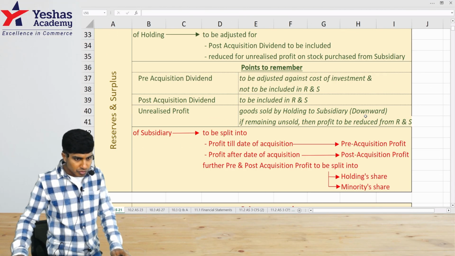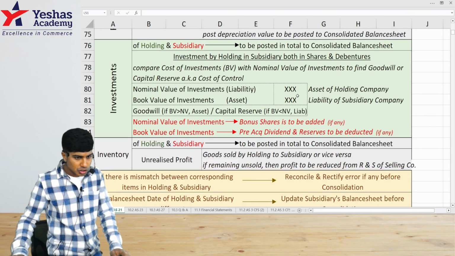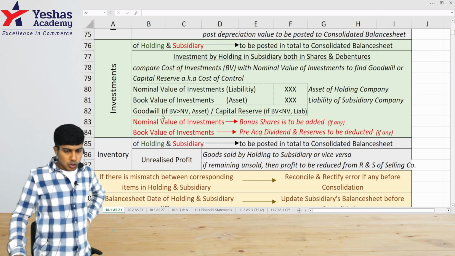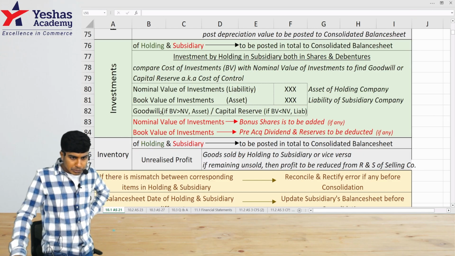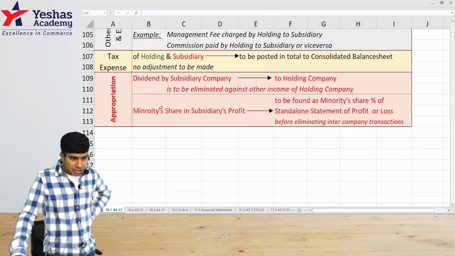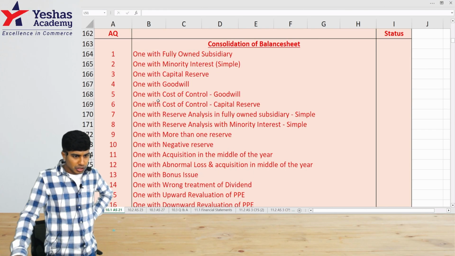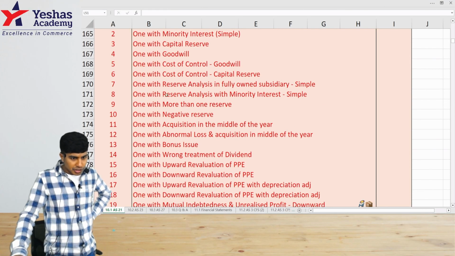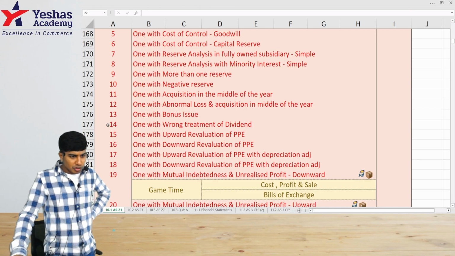Once again, dividend investment cost. Here, we would have to adjust the pre-acquisition dividend. Let me show the question only. Dividend. Wrong treatment of dividend.